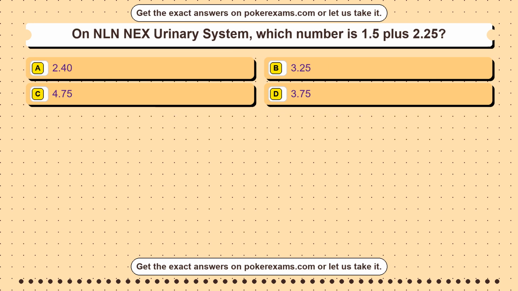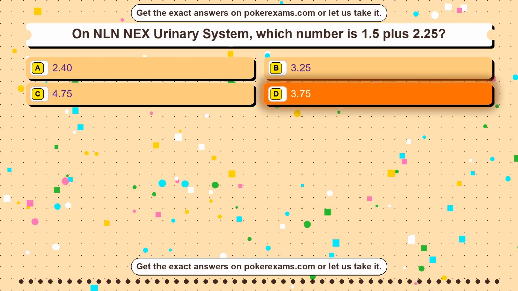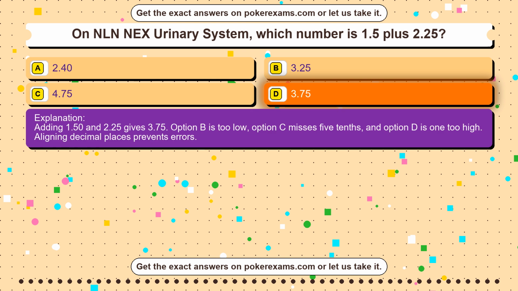Question 34. During GED Social Studies Review, which graph is best for showing change over time? Option A, pie chart. Option B, map. Option C, Venn diagram. Option D, line graph. The correct answer is option D. A line graph is best for trends over time because it shows continuous change. A pie chart shows parts of a whole, a map shows location, and a Venn diagram compares sets. Time trend is the key clue.